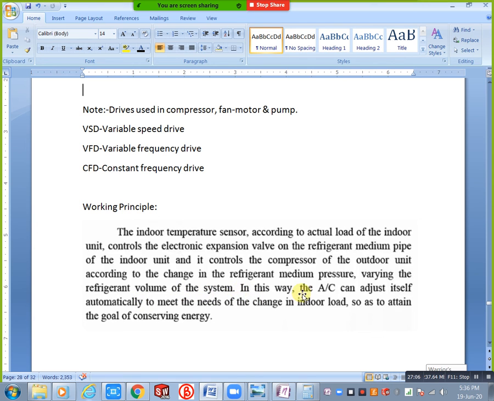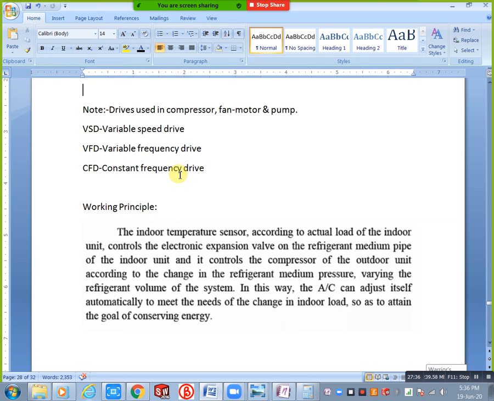Okay, here I will explain one thing. This point is important. Why? For example, here we have three drives. Just you can see VSD, VFD and CFD. Variable speed drive and variable frequency drive, at the same time constant frequency drive. For example, we will take a ceiling mounted fan. In the ceiling mounted fan condition, we have a switchboard. In that switchboard we have speed adjustment, right or wrong? We have 1 to 5 levels of speed adjustment. In that condition we have the same power consumption.